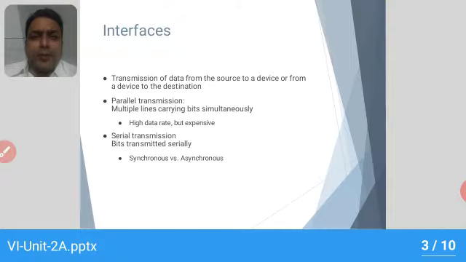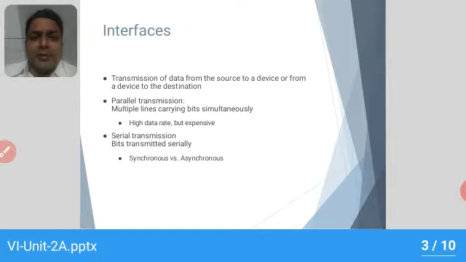There are two types of transmission of data. One is serial communication or serial transmission, and the second one is parallel transmission. In parallel transmission, multiple lines carry bits simultaneously at a high data rate, though it is a costly system to develop.